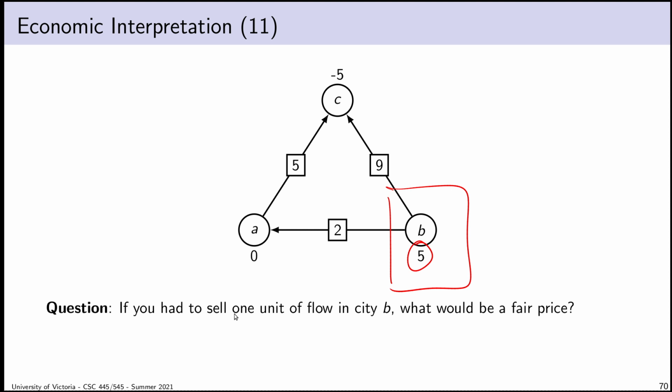And the reason I keep saying that we should think about electricity is that the next little bit of this interpretation seems counterintuitive, but I can prove to you that it's intuitive in the context of real-world electricity pricing. So suppose you're in City B, and you are required to sell 1 unit, or in this case 5 units, but suppose we're just working with 1 unit, you are required to sell 1 unit of electricity in City B. What is a fair price? You have to set whatever price that a buyer would pay, even if that means a bad price.